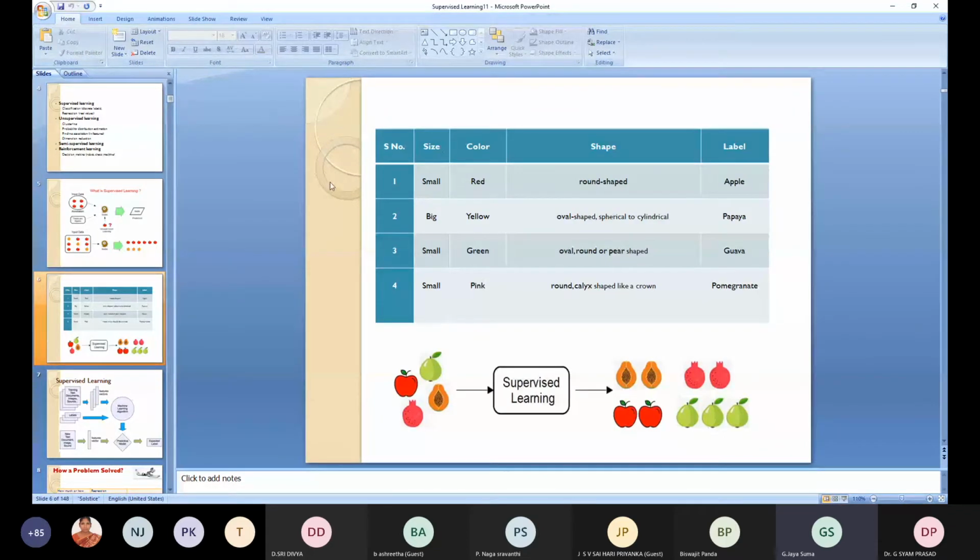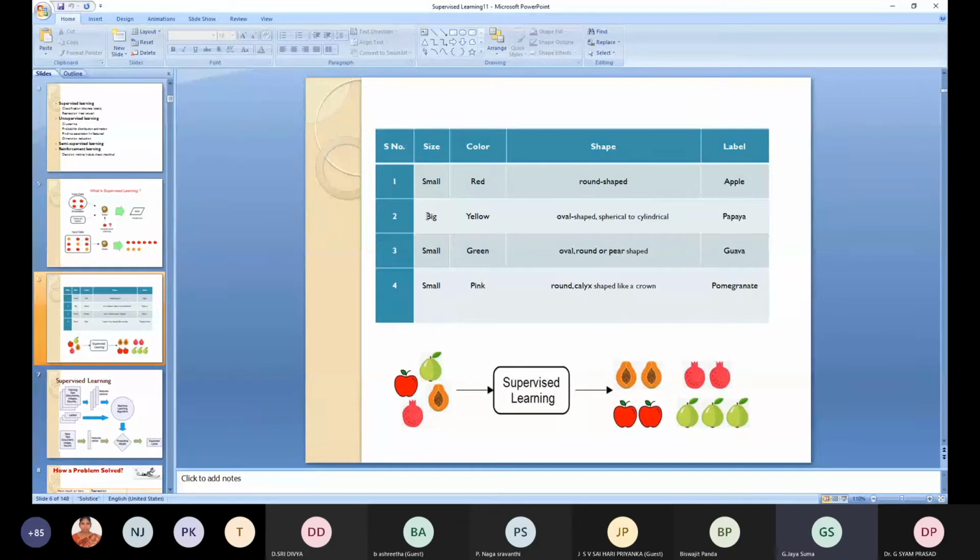This is the data set. Morning itself I had told you that based on size, color and shape, you can label whether it is an apple, orange, ball or tomato. Now the data set contains the labels apple, papaya, guava and pomegranate. Small, red, round shape is apple. I have defined apple as round shaped, small, red color. I have defined papaya as oval shaped, spherical to cylinder, big and yellow.